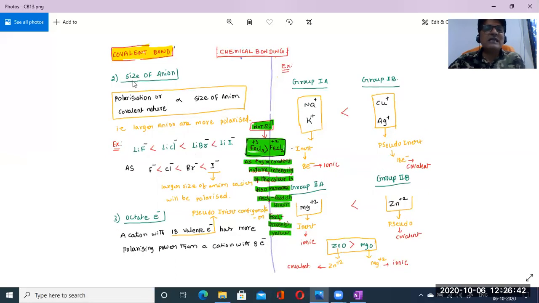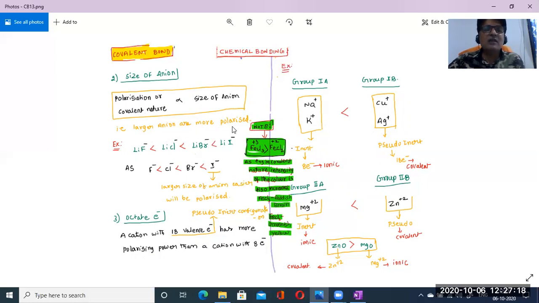Then what about the size of the anion? The size of the anion is directly proportional to the covalent nature. I'm not saying charge here, just the size of the anion. Charge will be taken for the cation and size should be taken for the anion. Please check the differentiation between these two, so don't get confused. Once again, for the cation, we need to get the charge, and for the anion, we need to get the size.